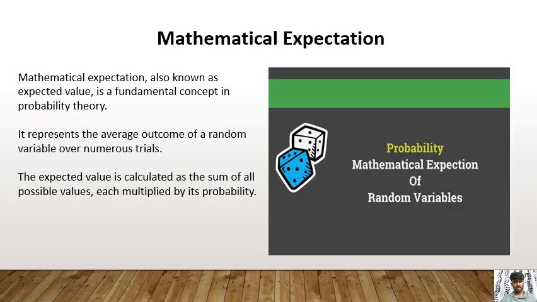Mathematical expectation. Mathematical expectation, also known as expected value, is a fundamental concept in probability theory. It represents the average outcome of a random variable over numerous trials. The expected value is calculated as the sum of all possible values, each multiplied by its